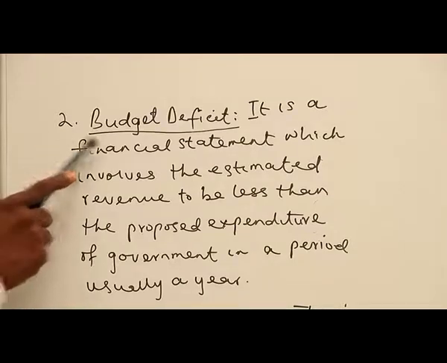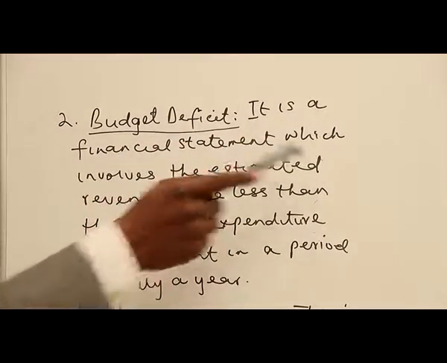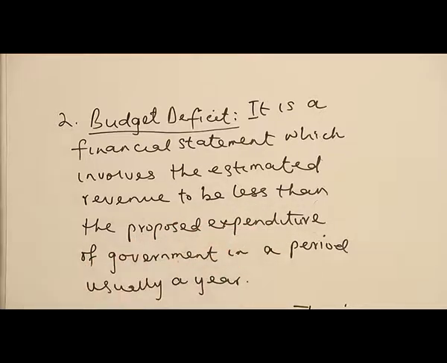The second one, we call it budget deficit. And what do we mean by budget deficit? It is a financial statement which involves the estimated revenue to be less than the proposed expenditure of the government in a period. That is, when we are talking about budget deficit, government is making a plan. That is, they are proposing where they will spend more than what they are going to get as revenue. So in that case, government wants to increase the aggregate spending. So if government is not trying to source for more income, but they want to spend more, right? It implies that they are trying to increase the aggregate spending.